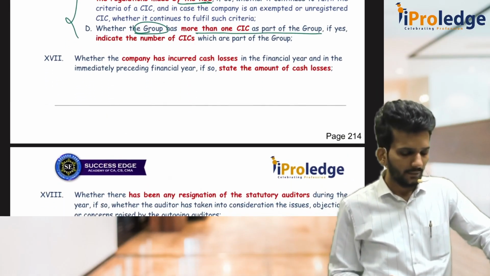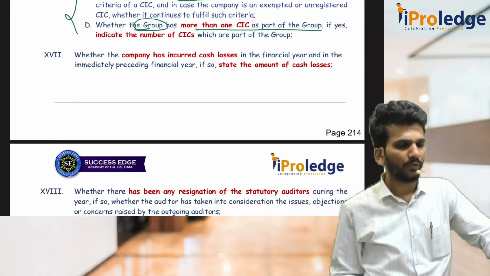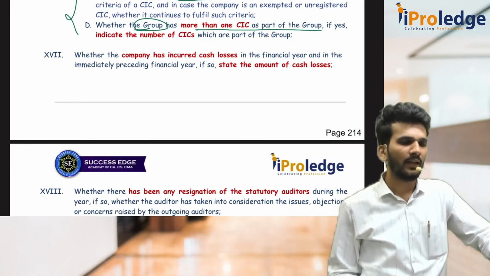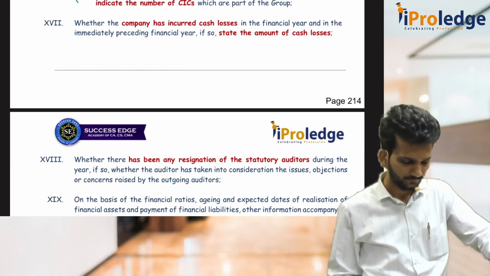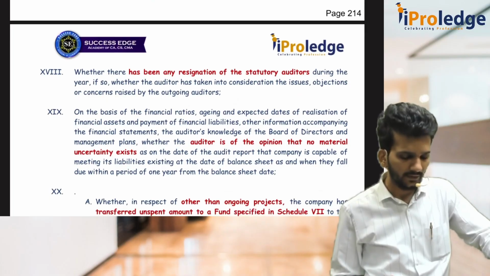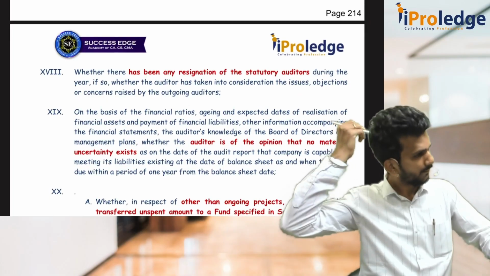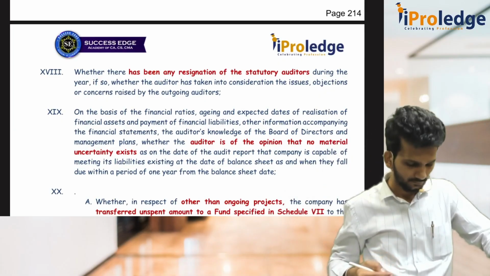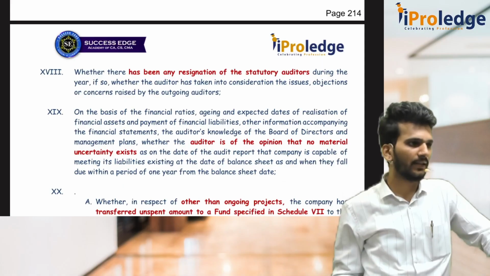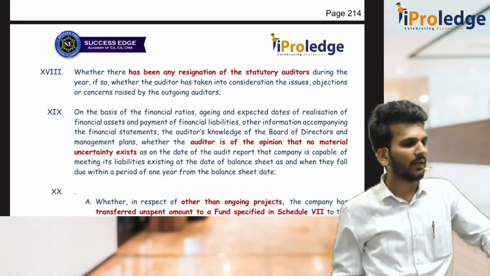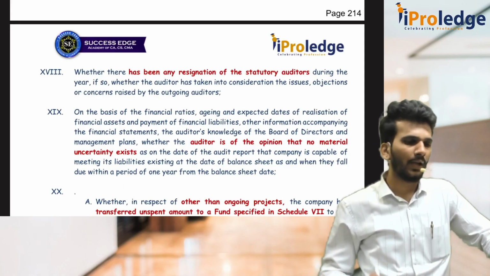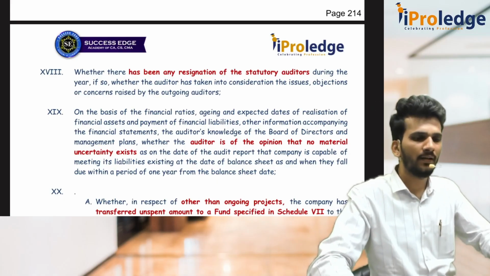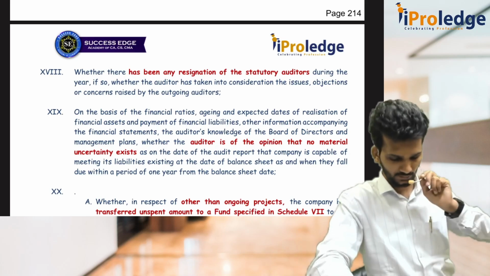Then 17 is cash loss. If the company has incurred any cash losses, then you have to consider that in any previous year. Then 18, what is 18? Resignation of auditor. Whenever there is a resignation of an auditor, the incoming auditor should consider whatever observations or objections were given by the outgoing auditor before accepting an engagement, the resignation of the statutory auditor.